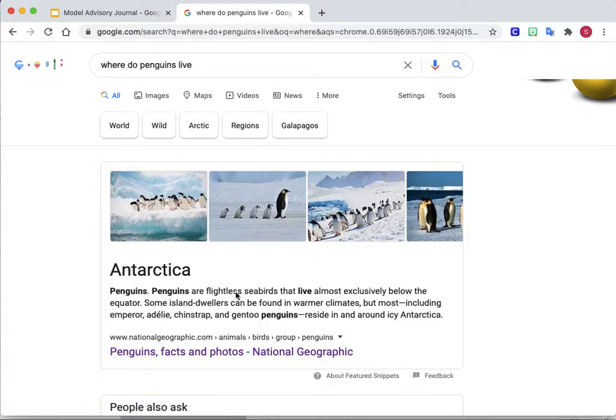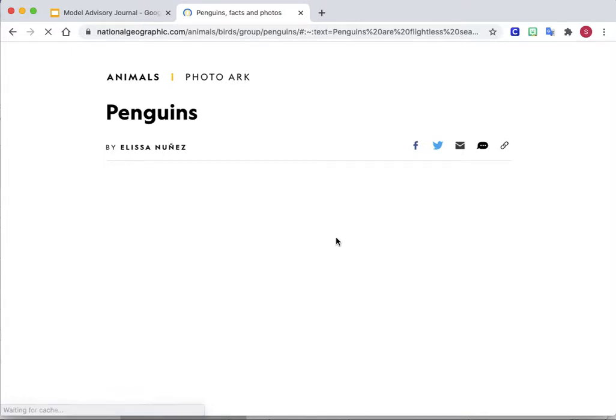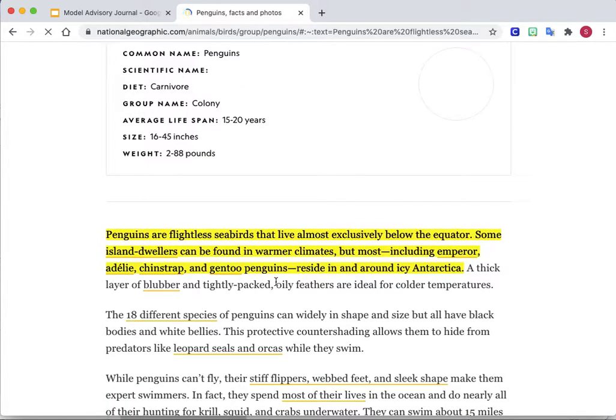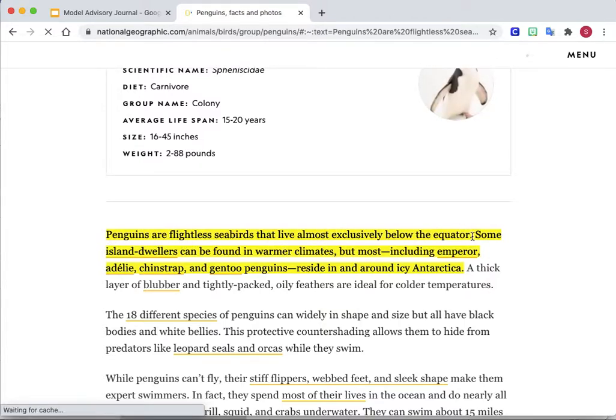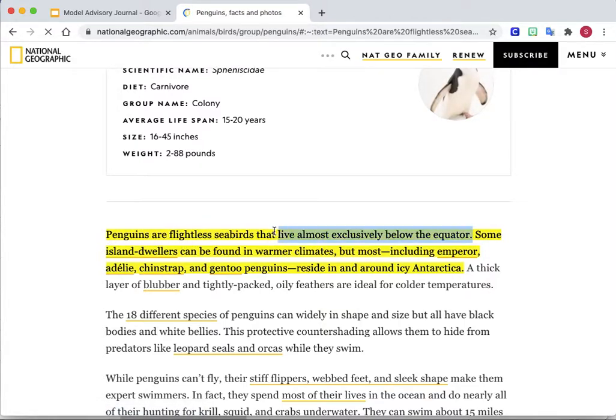So I'm not just going to copy and paste from here. I'm actually going to click on this link so that I can read the whole article, because there may be something included in that article that I wouldn't get to see if I just read the top part on the Google slide. Okay, so it says penguins are flightless seabirds that live almost exclusively below the equator. That seems important to me.